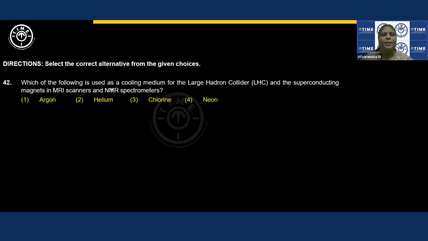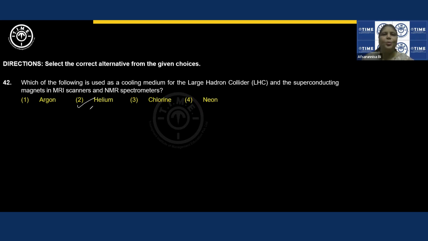Which of the following is used as a cooling medium for the Large Hadron Collider and the superconducting magnets in MRI scanners and NMR spectrometers? Generally, for cooling, for superconducting, we prefer helium here.